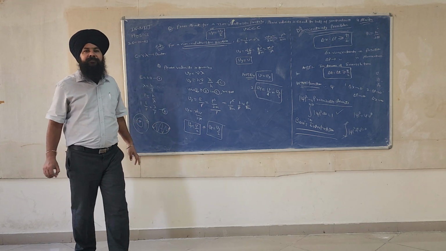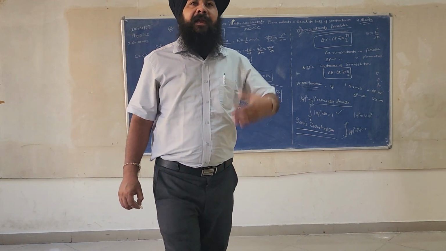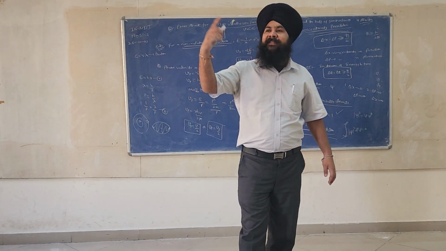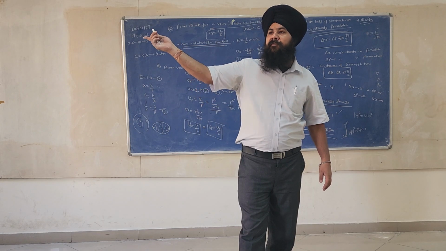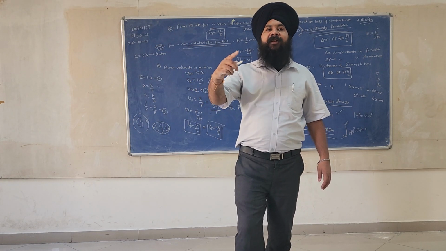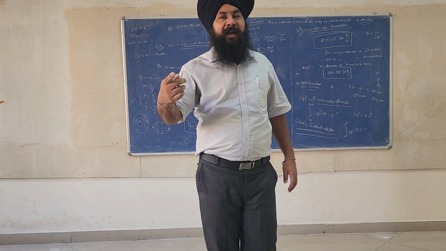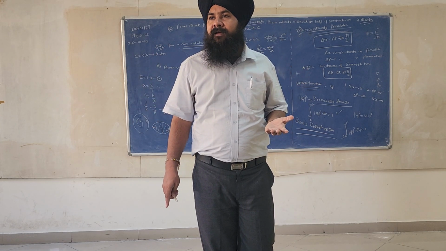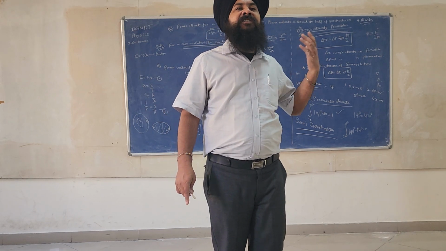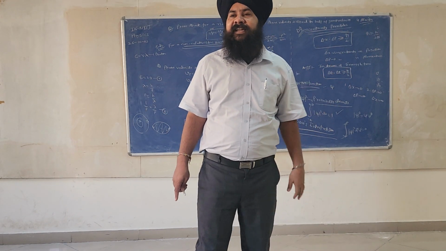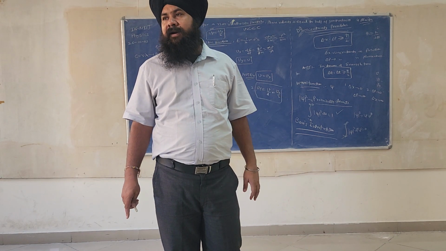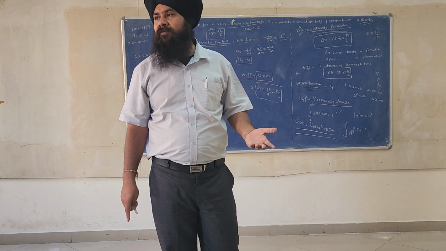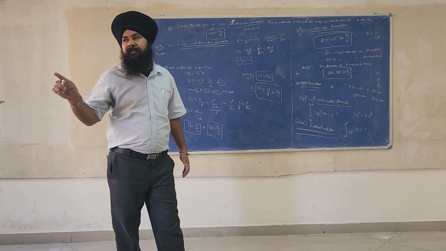Like you people, right now you are sitting in the class. After some time you will be present in the college, or you are moving here and there. So it's very difficult to locate a person. In that kind of situation, we can talk only about the probability. The probability of a student being in the hostel is, let us say, 0.2. Then what is the probability of the student not being present in the hostel? 0.8. Because P plus P' is equal to 1.